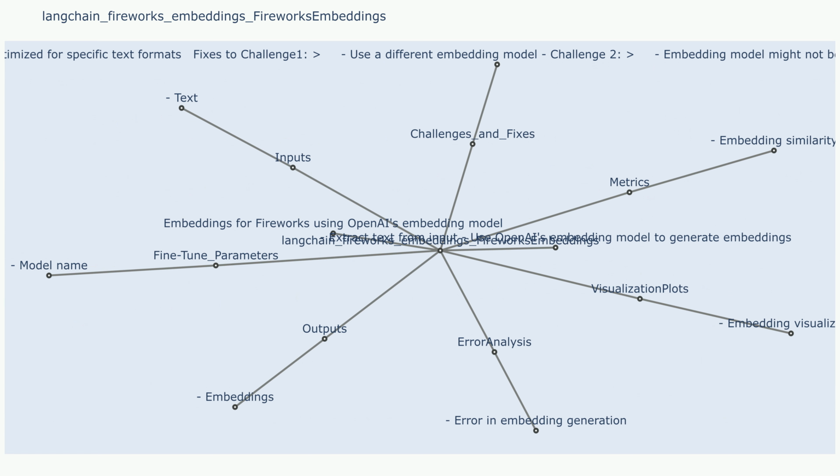Fixes to challenge 2. Conduct thorough hyperparameter tuning using cross-validation techniques to identify optimal settings for the specific application. Explore automated hyperparameter optimization tools to streamline the process and discover robust configurations. Consider using techniques like silhouette analysis or elbow method to evaluate the quality of clusters and guide hyperparameter selection.